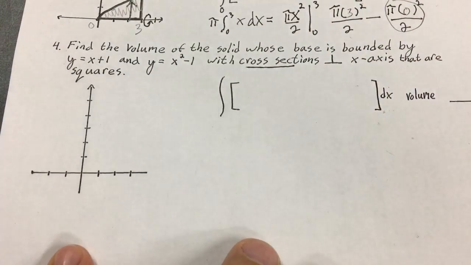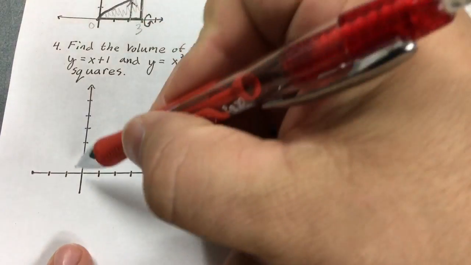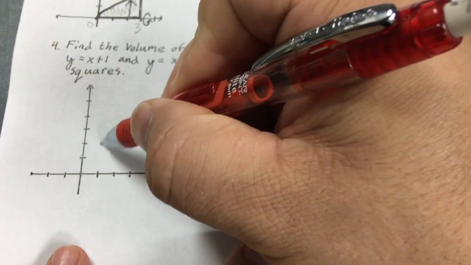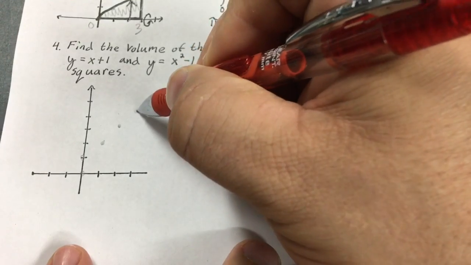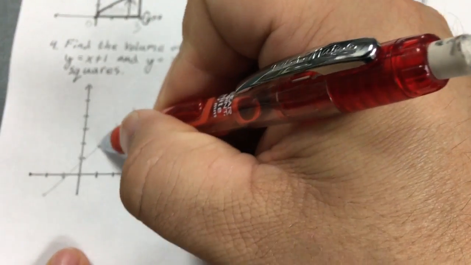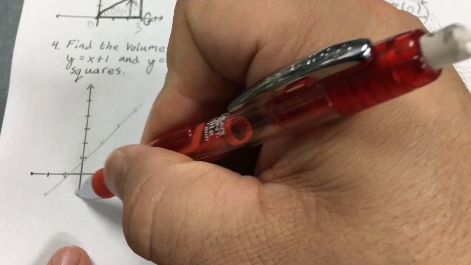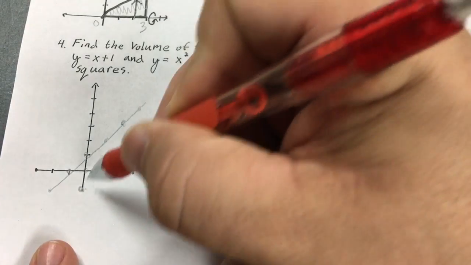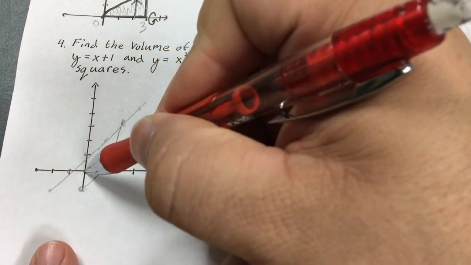Cross sections. So I'm going to try my best to graph this. So I have x plus 1. I start at 1 and go up 1 over 1, up 1 over 1, up 1 over 1, down 1 over 1, down 1 over 1. I have x squared minus 1. I've already graphed that one before. Up 1 over 1. 1, 2, 3 over 1. That's how it's going to intersect. Up 1 over 1.